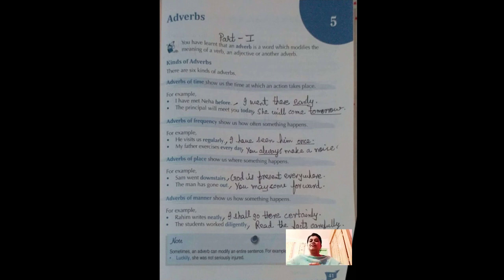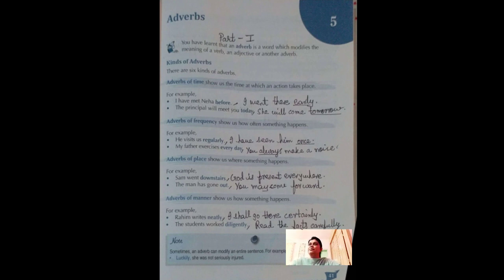Suppose I say, she runs fast, or she runs. Runs is a verb, and if I say she runs fast, what is the adverb here? The adverb is fast. Now look at the chapter. I have divided the chapter into two parts, Part 1 and Part 2. Part 1 covers the kinds of adverbs. There are 6 kinds of adverb. First of all, look at this. An adverb is a word which modifies the meaning of a verb, an adjective or another adverb. It modifies verbs, it gives a different level to the verb.